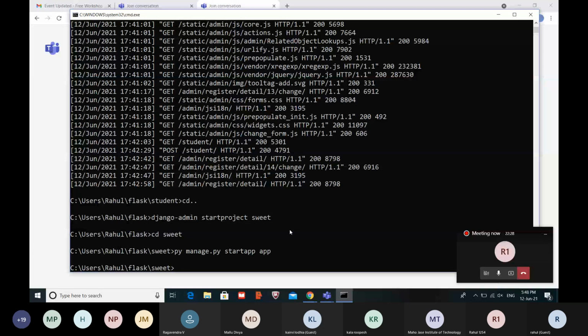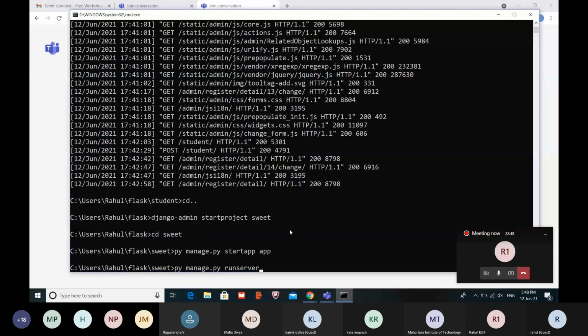And then this is the third most important command, that is manage.py runserver.